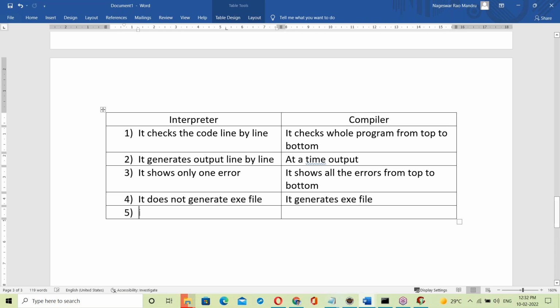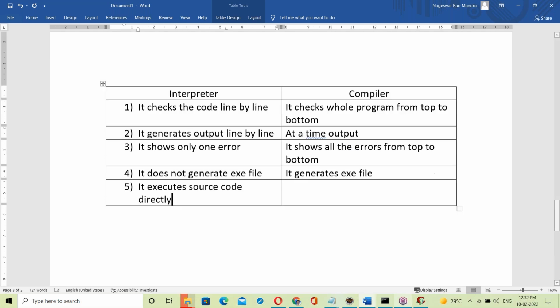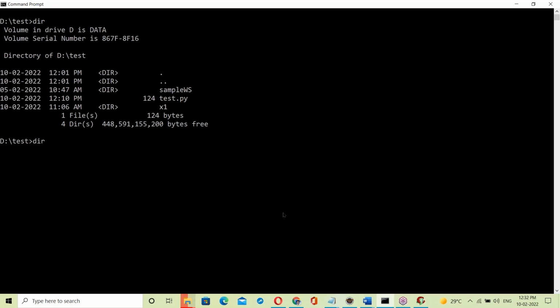Okay, right? See here, interpreter executes source code directly. What is source code? See, this is source code, your program.